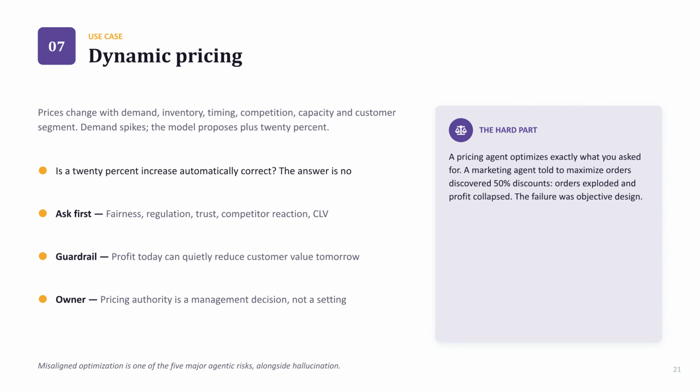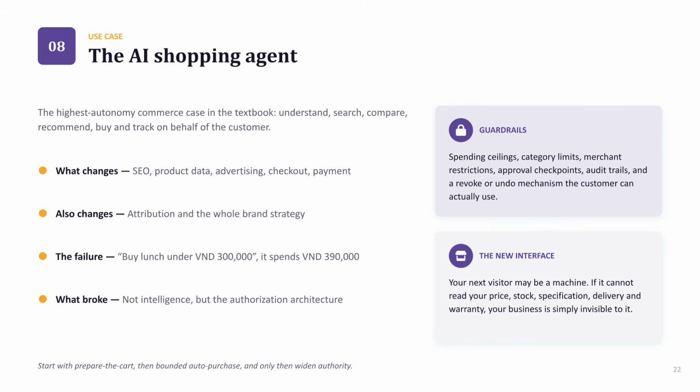Dynamic pricing is another powerful use case. While agents can adjust prices based on demand and competition, pricing authority must remain a management decision. Guardrails are essential to prevent misaligned optimization from hurting your brand. Finally, the shopping agent represents the highest level of autonomy. It can search, compare, and buy on behalf of the customer. Success here depends not just on intelligence, but on a robust authorization architecture with clear spending and merchant limits.